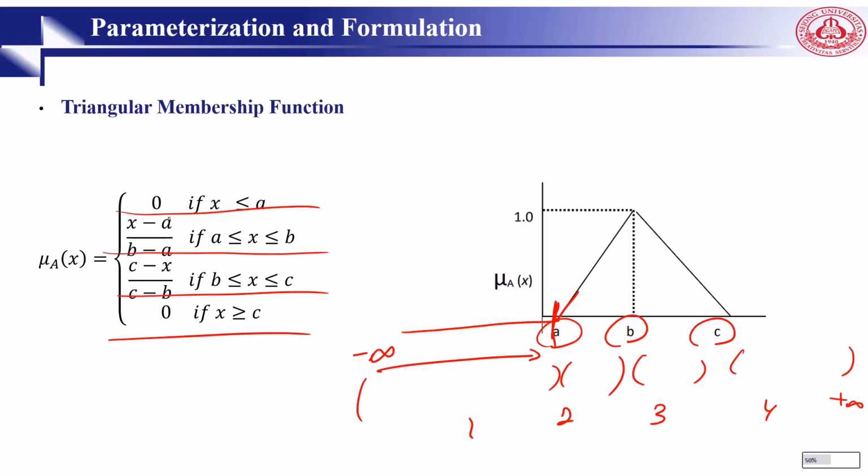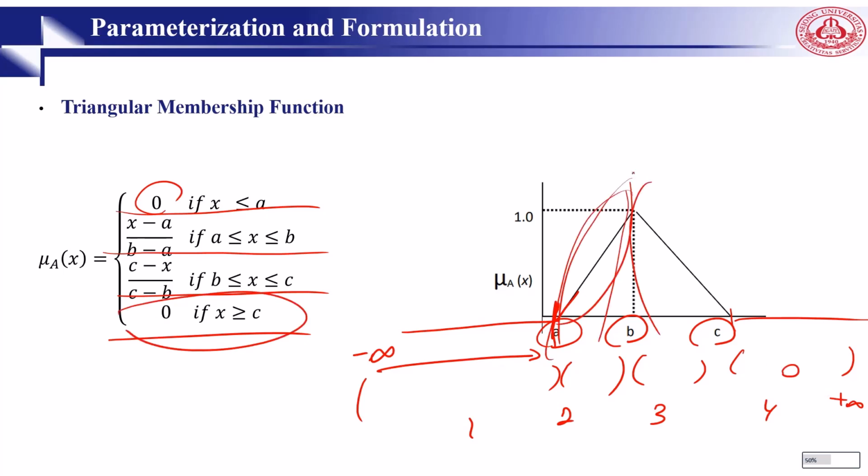So for interval 1, the membership degree is simply 0. And from C to positive infinity, it's also 0, as you can see here. But in here, we have to define one equation for this one, and one equation for this one: x minus a divided by b minus a for this part, and c minus x divided by c minus b for this part. So simply, we can define our triangular membership function.